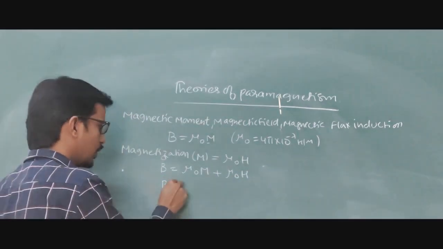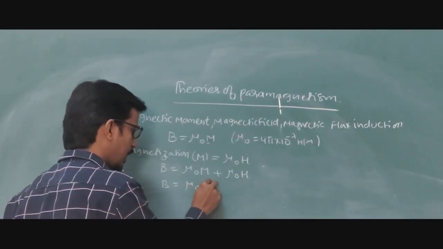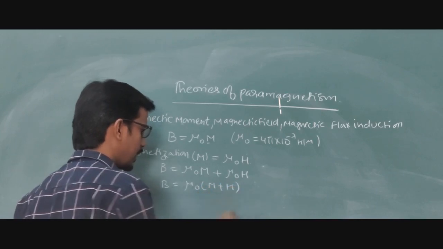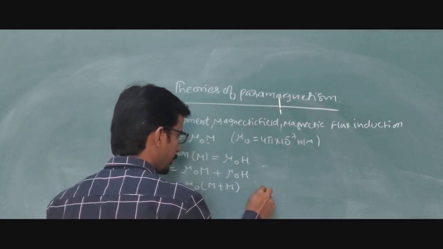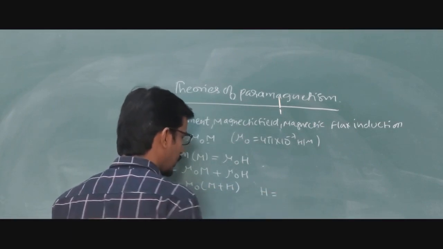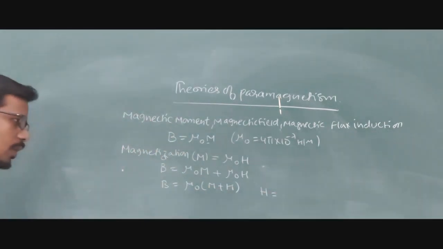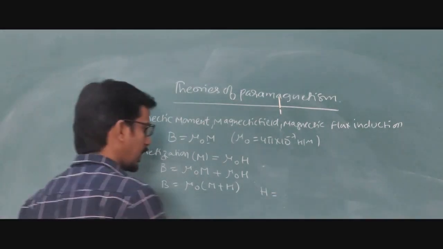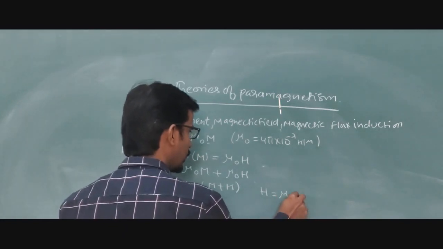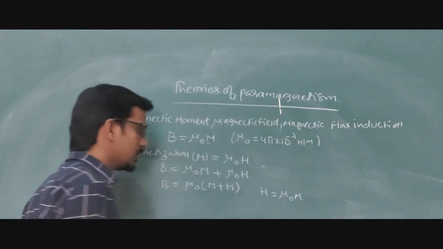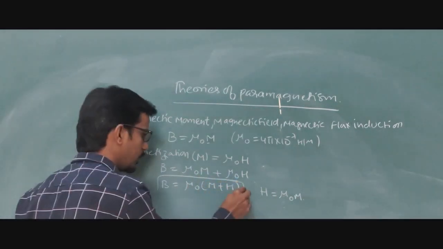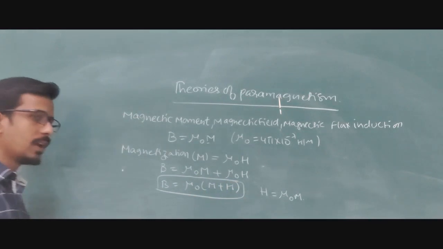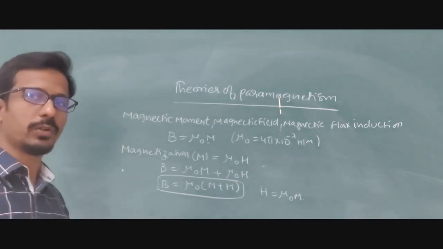So B is equal to mu naught, we have taken common M plus H. Understood? M plus H we are getting. And what is H here? For H we have another value also, that is nothing but mu naught into M. Mu naught into M is the value we are getting. And here we are going to get the value of how much magnetic flux is going to act here.